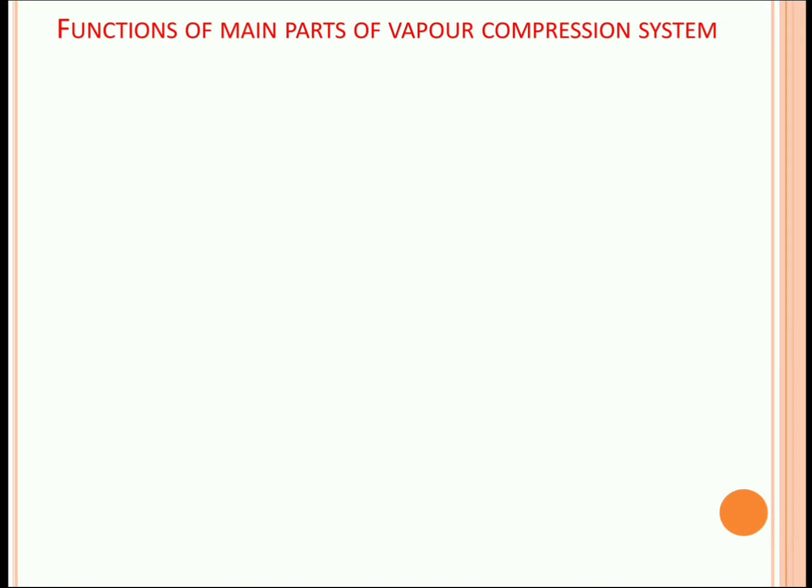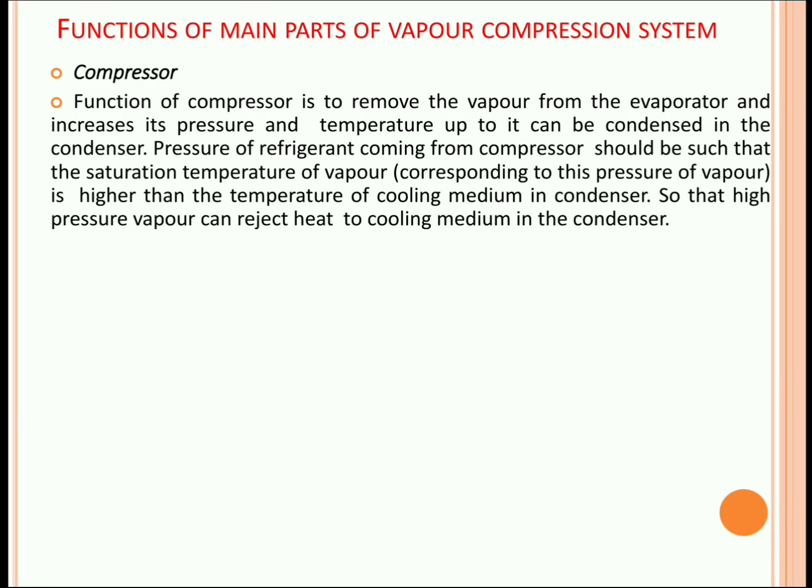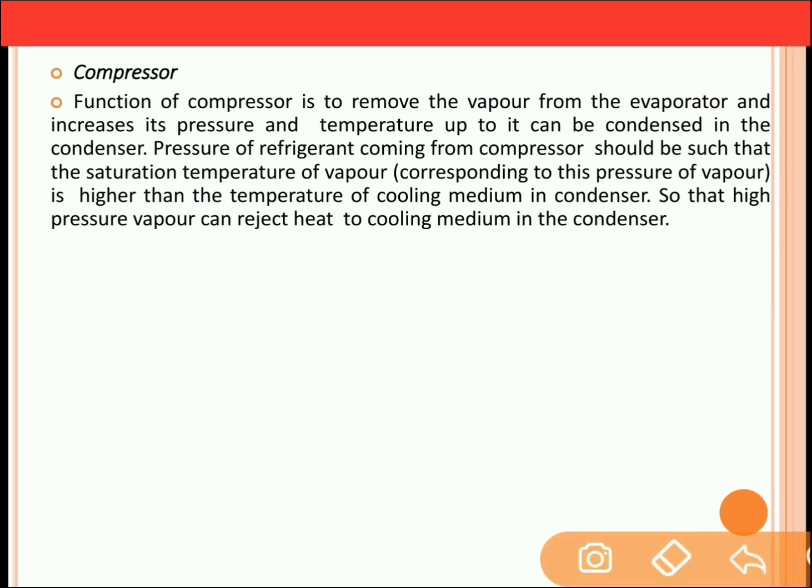Now functions of 4 main parts of vapor compression refrigeration system. First component is the compressor. The function of the compressor is to remove the vapor from the evaporator and increase its pressure and temperature so that it can reject the heat to the condenser. Now the pressure of refrigerant from the compressor should be such that the saturation temperature of vapor is higher than the temperature of cooling medium in the condenser, so that high pressure vapor can reject heat to the cooling medium in the condenser.